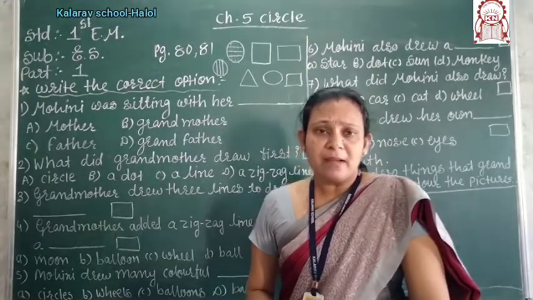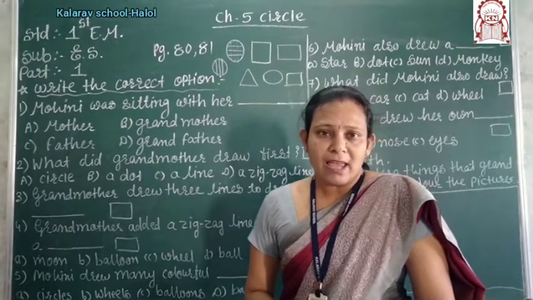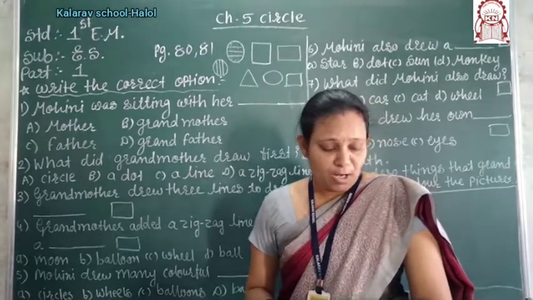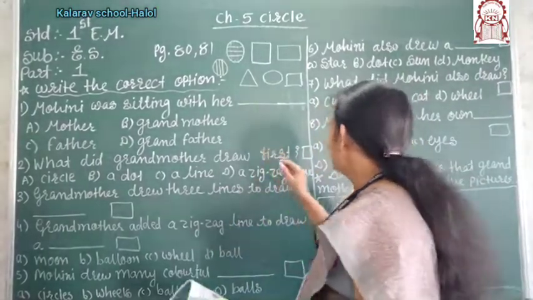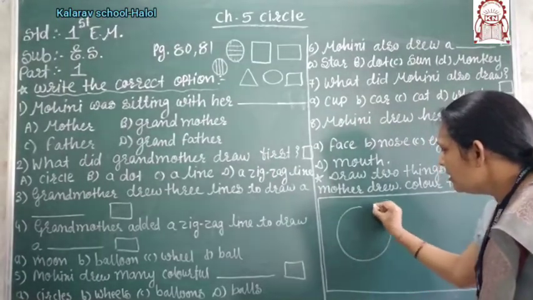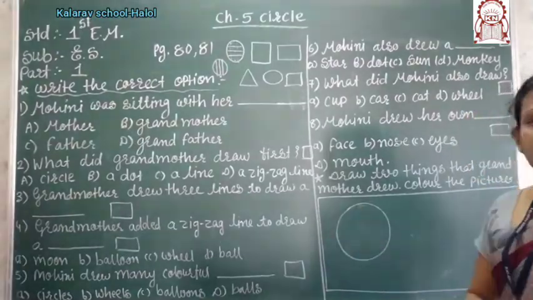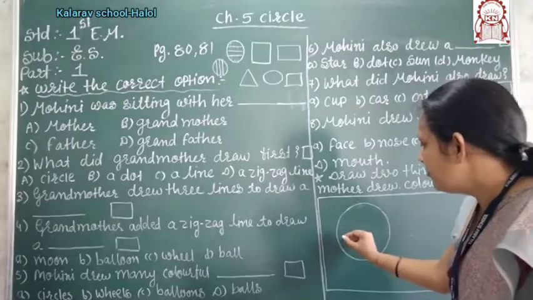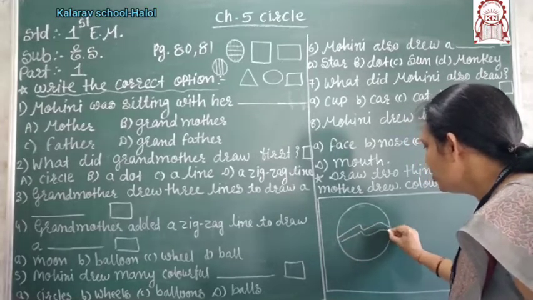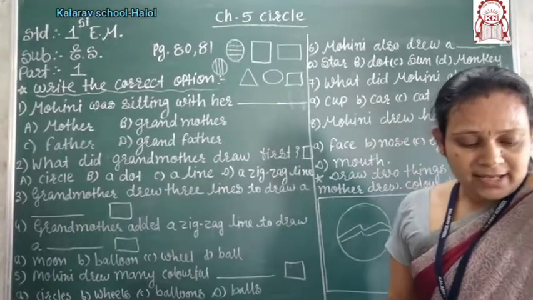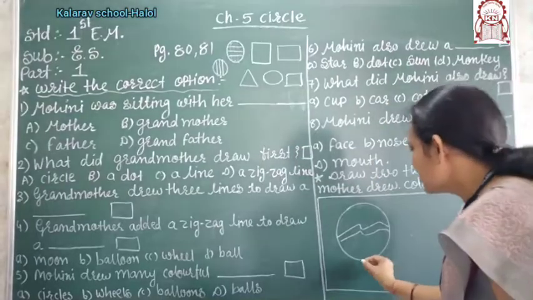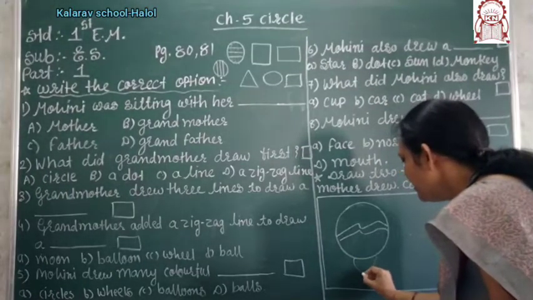Now the grandmother says I will make a different circle and I will make balloons. Here the grandmother drew the circle and then the grandmother has to do a different zigzag line. Zigzag line the grandmother has to do on the circle. Right? Now, oh, it looks like a balloon. How was the circle made? It looks like a balloon.